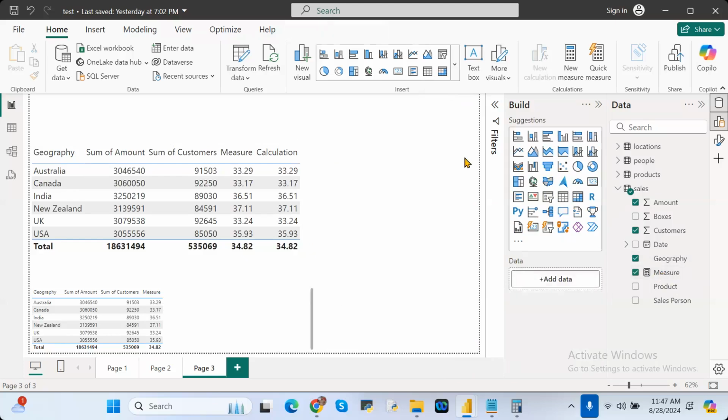But see, instead of creating DAX functions, new calculation is the best option nowadays, because you can create it any number of times. Why do you require reusability? Because if you use new calculation, performance is very, very good when compared to the DAX function. Understand clearly or not? Is that clear or not? It is not only this one. Tomorrow I will show you multiple examples on new calculation.